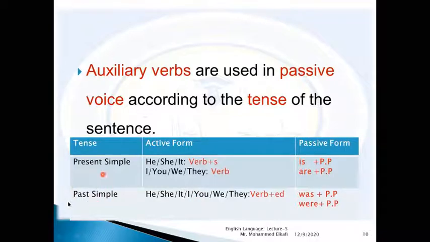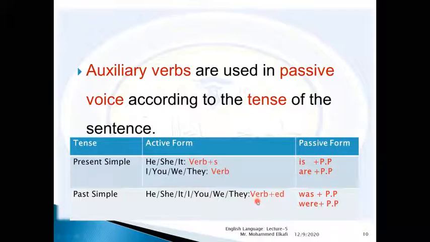In the past simple, we said that the main verb will take ed in regular verbs. When we think of all the types of subject, he, she, it, I, you, we, they, the verb after them will take ed if the verb is regular. If it's an irregular verb, we have some other form, known as the past form of the irregular.